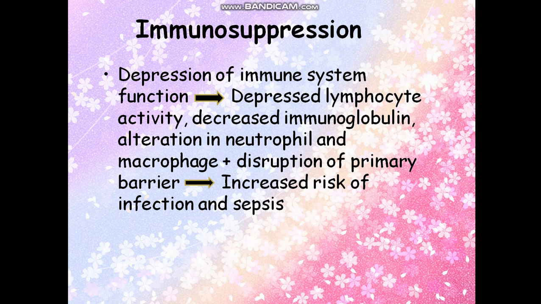Why? A child with burns is immunosuppressed because of the depression of the immune system function, depressed lymphocyte activity, reduced lymphocytes, loss of the natural barriers, decreased immunoglobulin level, and alteration in the neutrophils and macrophages, which cause disruption of the primary barrier and lead to increased risk of infection and sepsis. So these are the major changes that happen after a severe burn occurs. Then we come to the signs and symptoms.